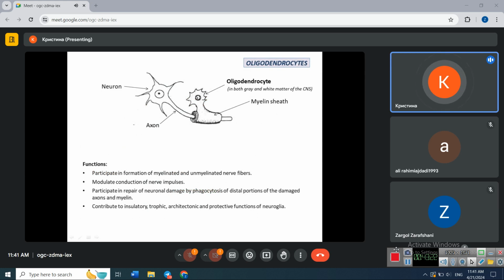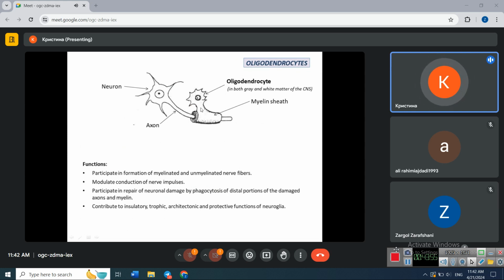Next, oligodendrocytes. Oligo means few, dendro means processes. So unlike other glial cells, astrocytes, oligodendrocytes have fewer processes, which is why they are called so. They are located both in gray and white matter in the brain and spinal cord. They participate in formation of myelinated and unmyelinated nerve fibers.